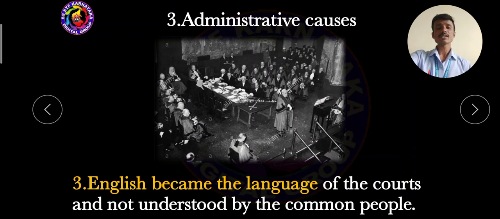But when the Britishers came to India for administration, they implemented English as the official language and also as the court language. The common people of our country did not understand English, so they suffered more and more and tried to go against the Britishers. This was one of the important administrative causes for the first war of Indian independence.